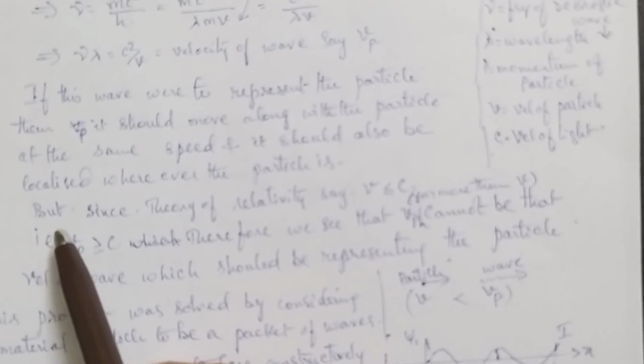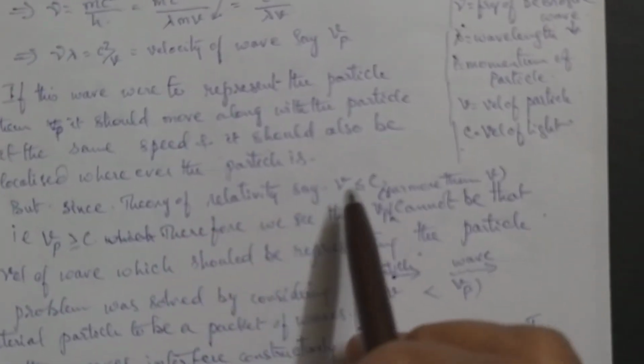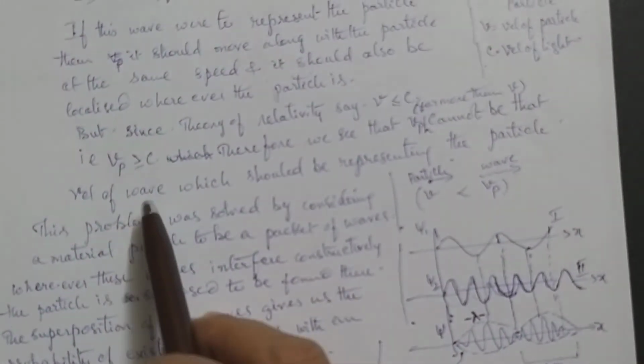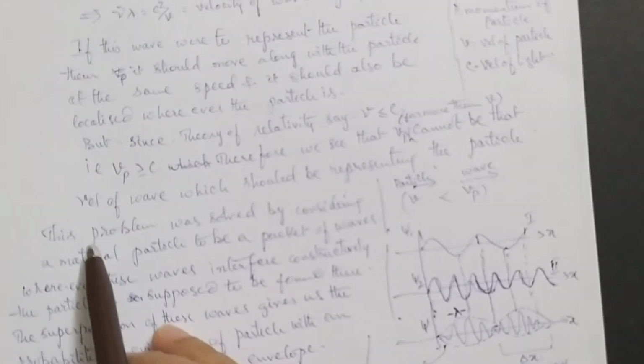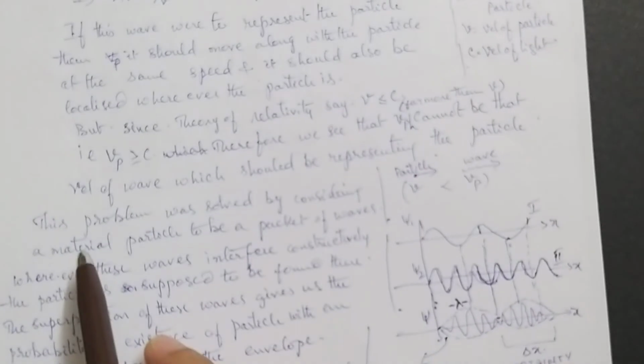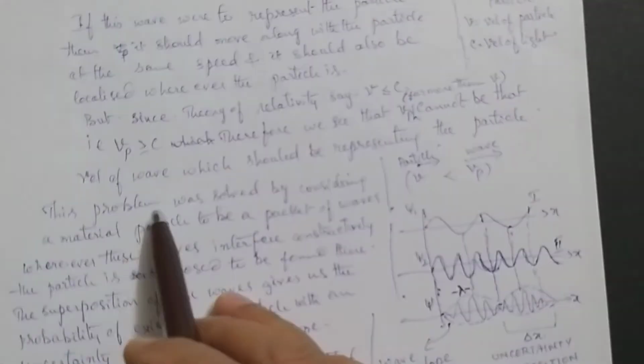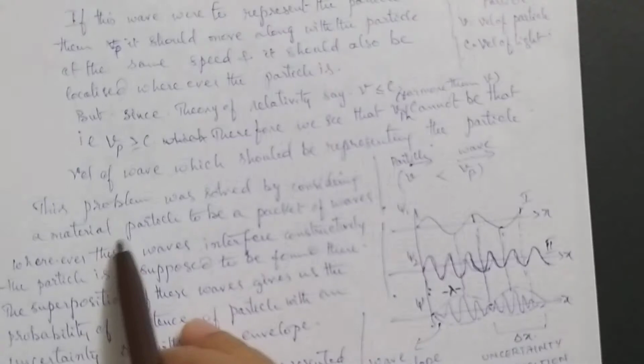the wave should also be localized, because the particle is sometimes localized, low velocity, high velocity. Wherever the particle is, the wave must be there. So a single wave being associated with the particle doesn't work out. Since the theory of relativity, I have explained the same thing here, which we have been dealing with later. The velocity of the wave, which should be representing the particle, should move with the particle, should be equal to the particle velocity. This problem was solved by considering a material particle to be a packet of waves.